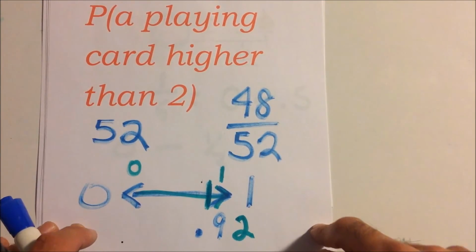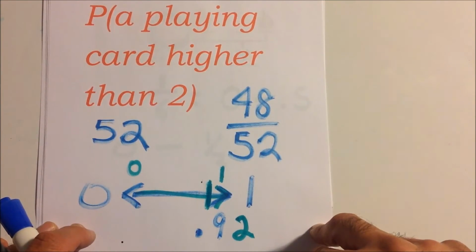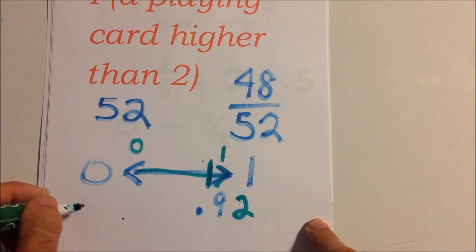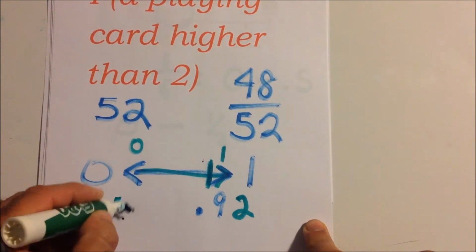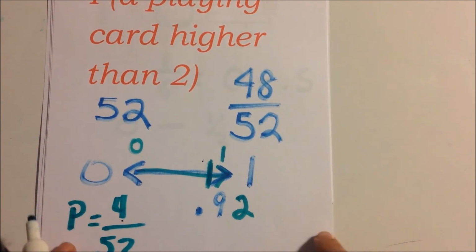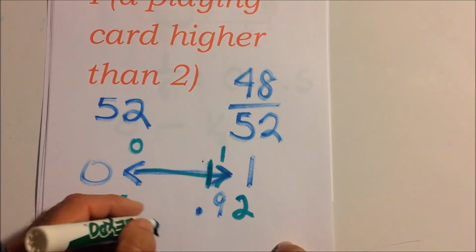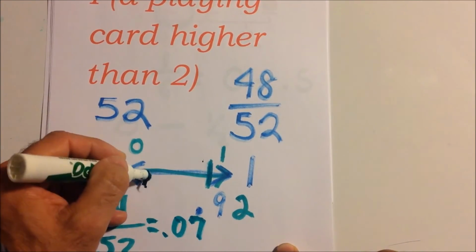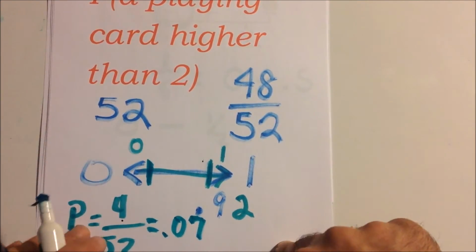So the complement here would be a playing card that is 2. And the probability will be 4 out of 52. Okay, and 4 out of 52 is a 0.07. It's very low. So it'll be roughly somewhere around there.